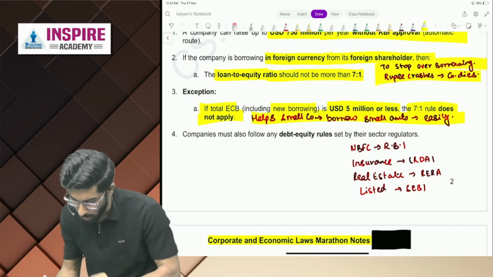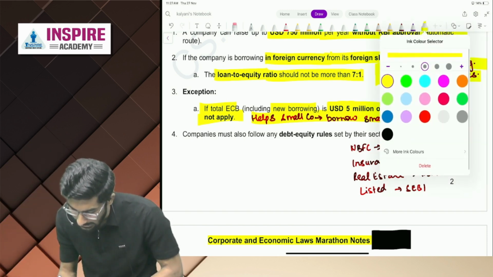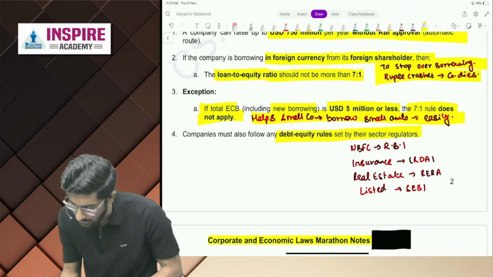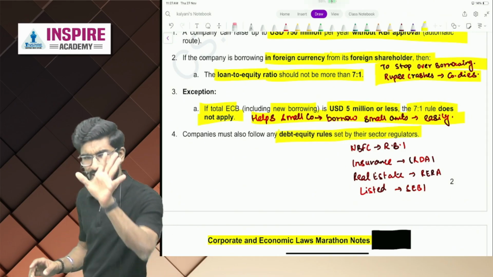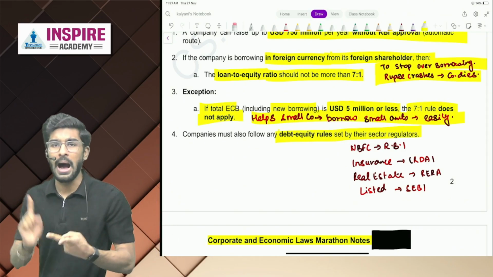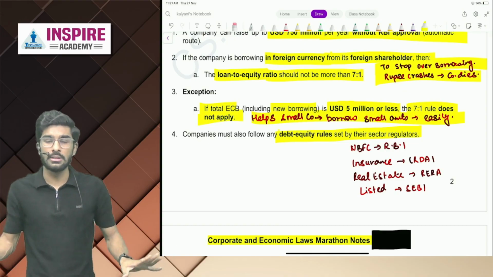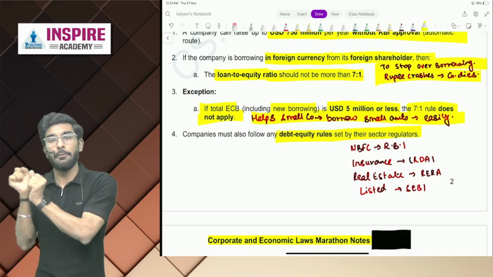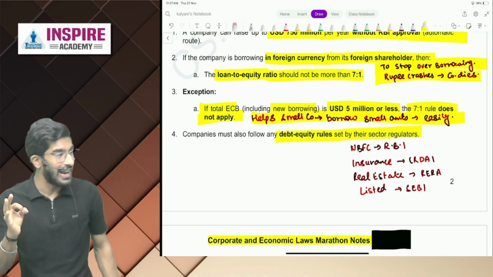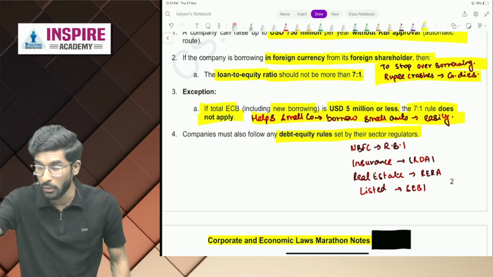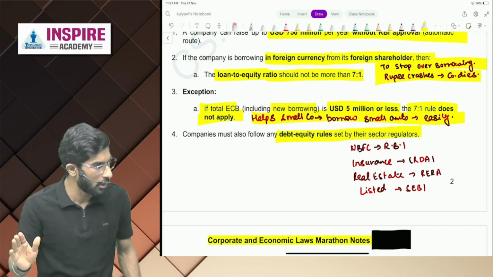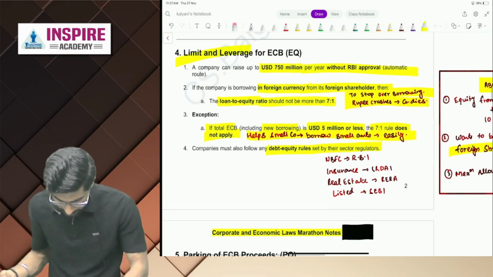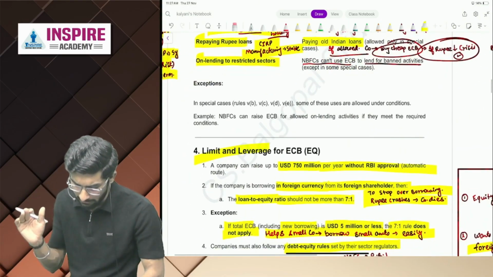Now, the company must also follow any debt-equity rules that their sector regulator specifies. Examples, people, let's say SEBI, IRDAI. If these regulators are specifying a different debt to equity ratio, they have to follow that also. Yes or no, people? Perfect. So we're done with limit and leverage of ECB.